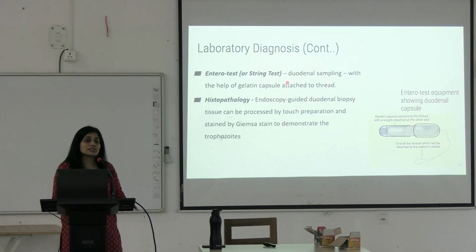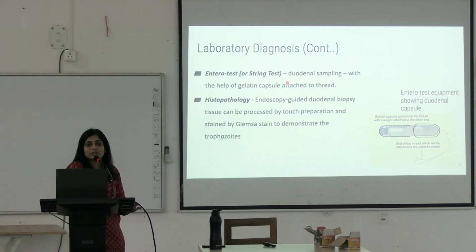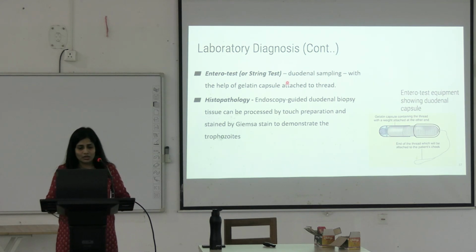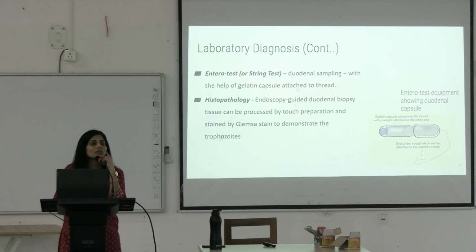But since the shedding occurs intermittently in both Giardia and Entamoeba, you have to take more than 3 stool samples because there is a chance that you might miss it in the first stool sample. So, the more stool samples, the better the chance of diagnosing, right? What is the Entero test? We saw this Entero test before.